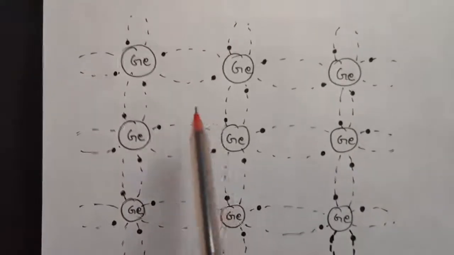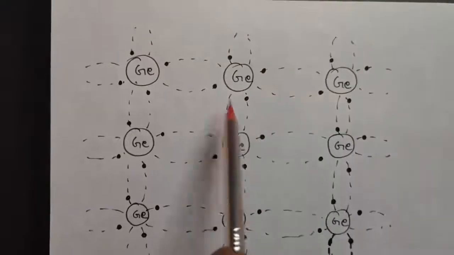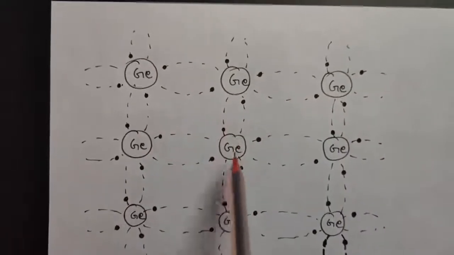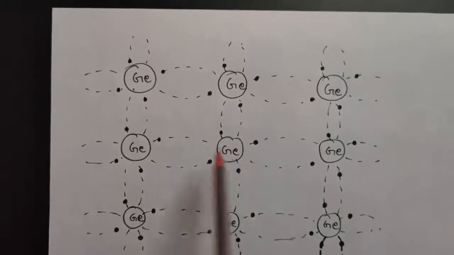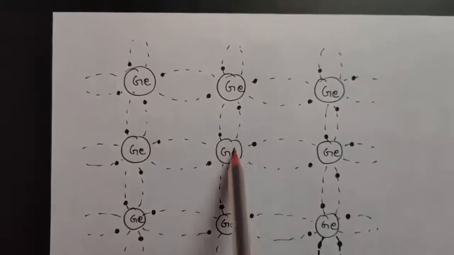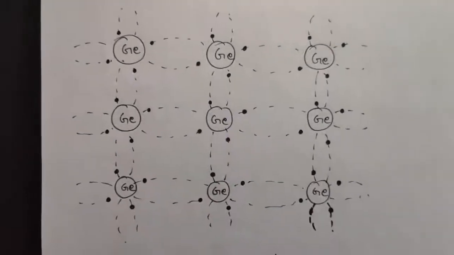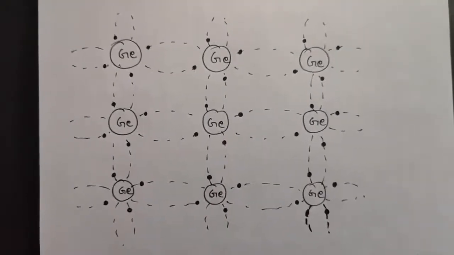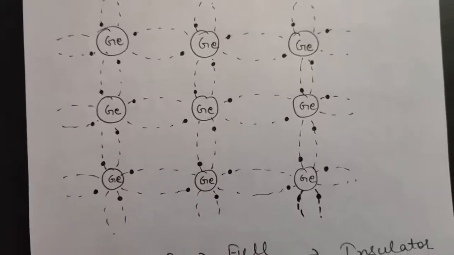So each germanium atom will form covalent bonds with its adjacent germanium atoms. For this one, it has 4 valence electrons of its own and it has shared 4 electrons with the adjacent germanium atoms. Therefore in this crystal, each germanium atom behaves such that its outermost shell is completely filled with 8 electrons.